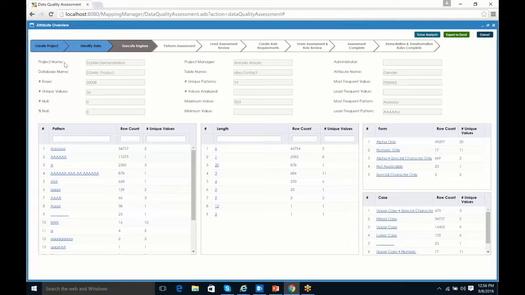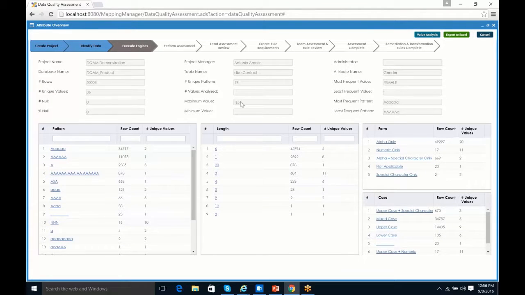Beneath that, we have some context information that came right from the previous screen, such as our project and database name, the project manager, the table, and the attribute. In addition, we have the metadata that was inferred at the attribute level, so the number of rows, the number of unique values, our null rule, and then our value level, which is our number of unique patterns, the maximum and minimum value, so our range is new, and then also the most frequent and least frequent value and patterns. So again, this is going to start giving us the ability to get an understanding of the data specific to gender.